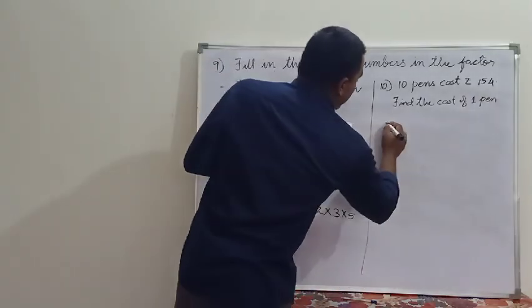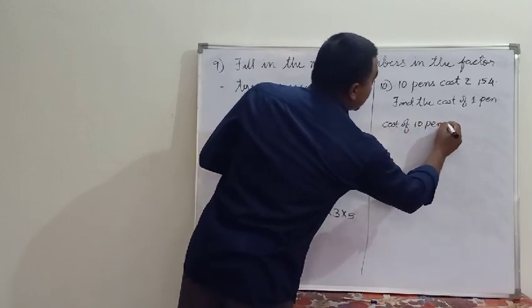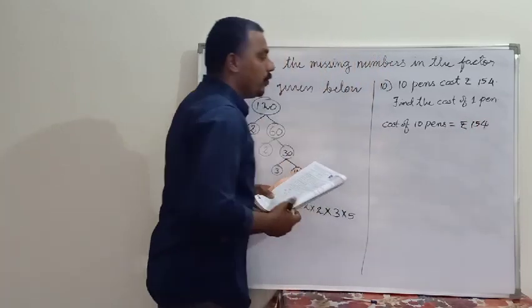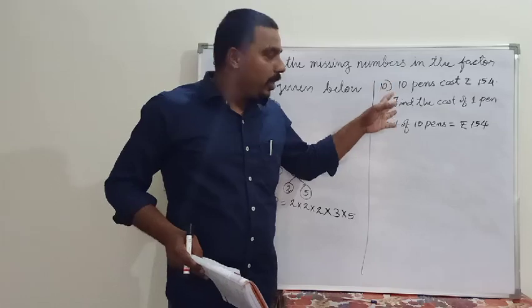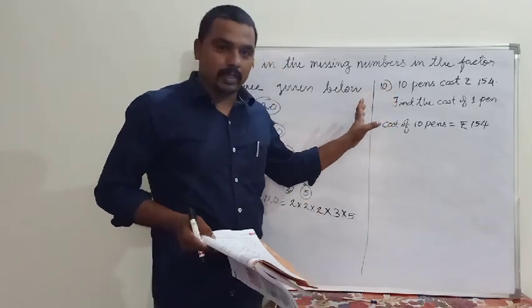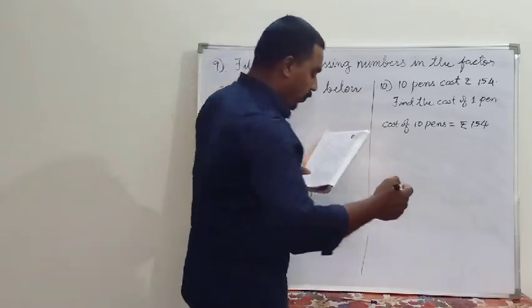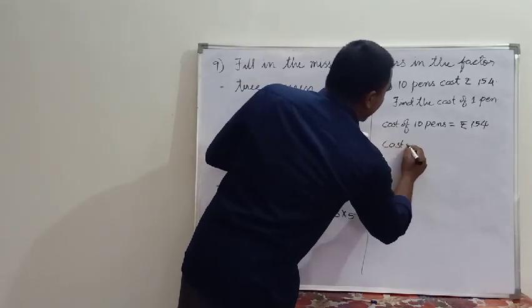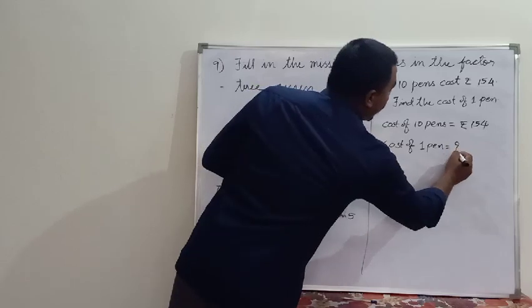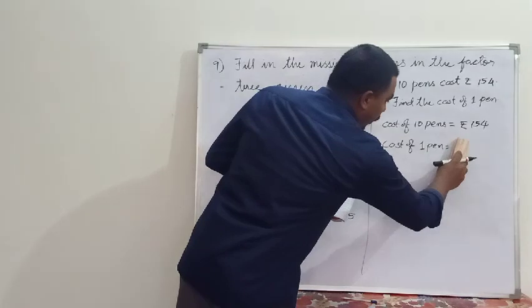So write the steps. Cost of 10 pens is equal to how much? Rupees 154. It is very easy to get the steps. If you are not able to find out the steps, read the question 2-3 times. You will get it. So what is the next step? The next step, we have to find out the cost of 1 pen is equal to how much? We do not know that. We have to find that out. So we have to do it in this way.